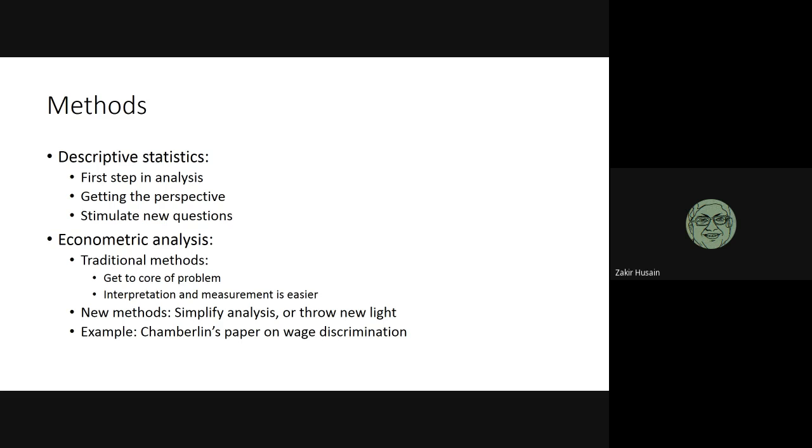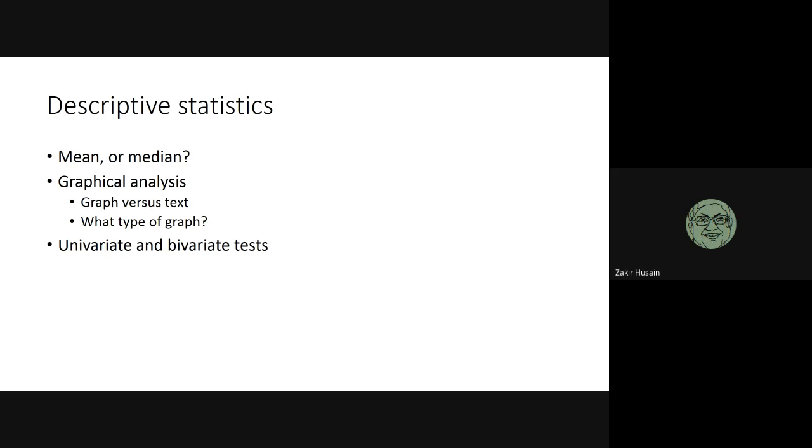But if Chamberlain, for instance, got the same coefficient for all quantiles, then there would have been no justification for using the new methods. So you have to really choose carefully between traditional and new methods. It depends on the problems, it depends on the results. So be careful.